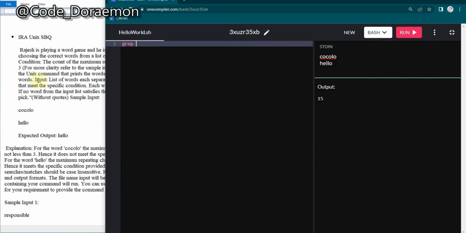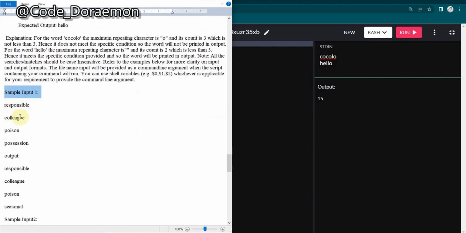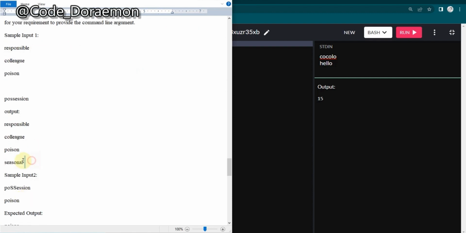So this is not the sample input and output. I'll show you the sample input and output. So this is the sample input and output. They have given 5 values in this: responsible, colleague, poison, possession, and there is one word missed, which is seasonal. Let me add it real quick. And then possession. So these are the 5 words given in the sample input, and here this possession has the letter S the highest number of times. So this word got omitted, and the other words got printed.